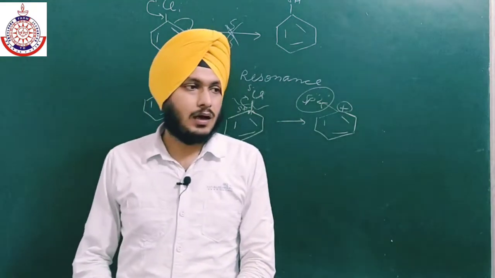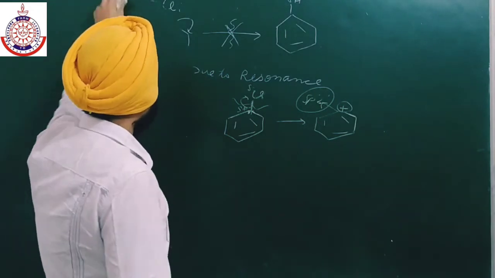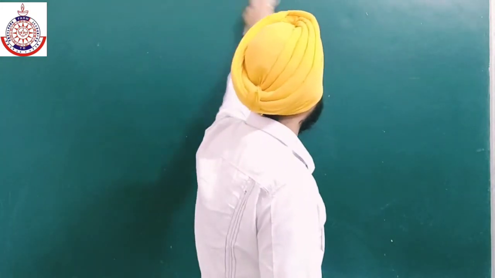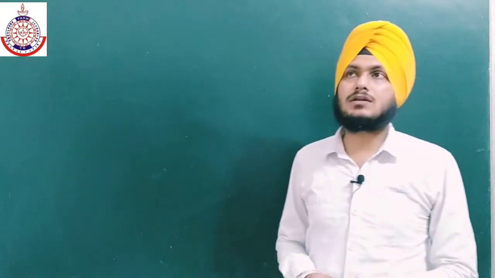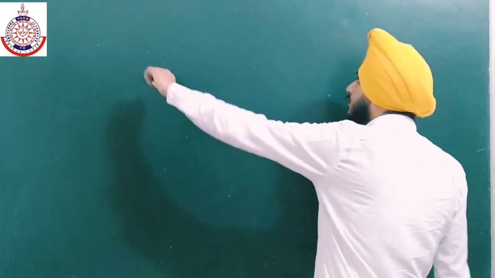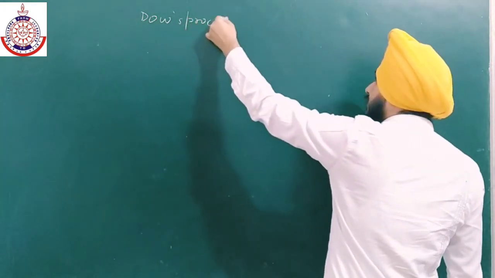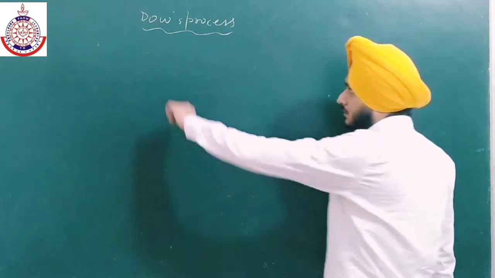Apart from this, there are some reactions which are possible if we attach an electron withdrawing group. If we attach an electron withdrawing group, they can easily give the reactions. Otherwise, we have to apply a large amount of pressure and high temperature in order to do some reactions. The first reaction which we are going to discuss is the Dow process. This process is industrial and used for the preparation of phenol.